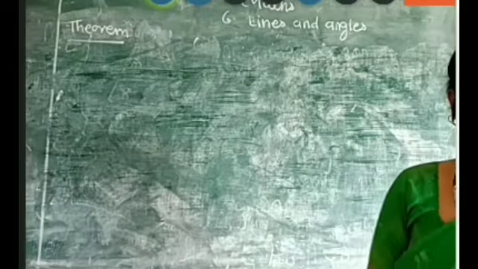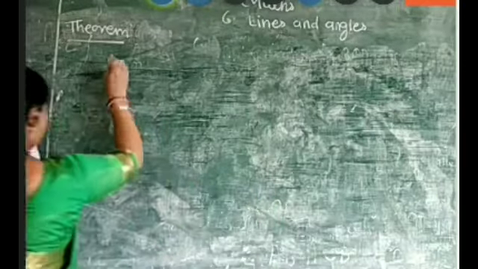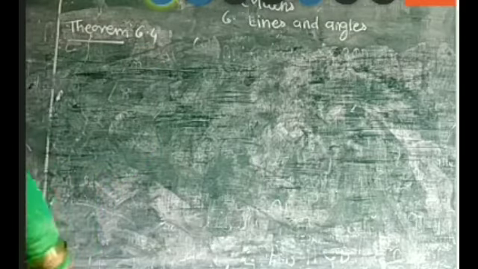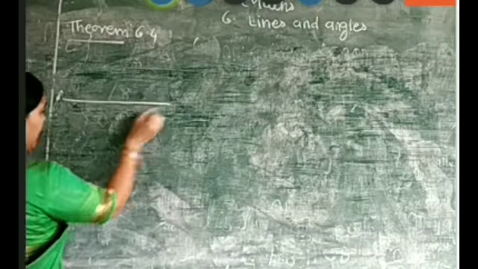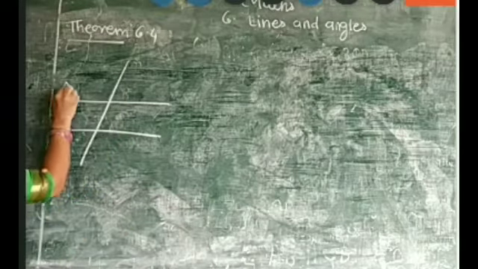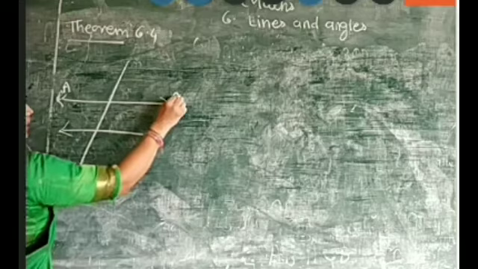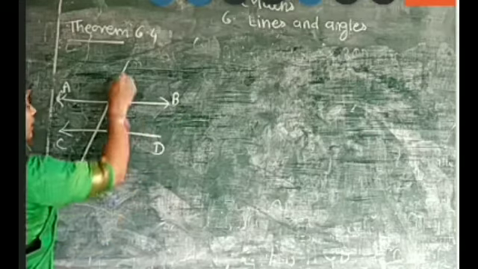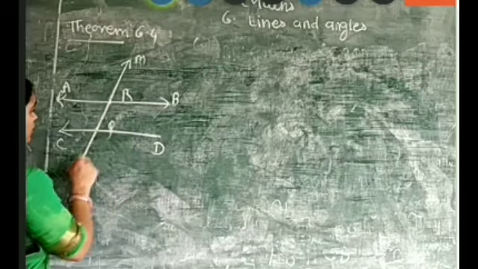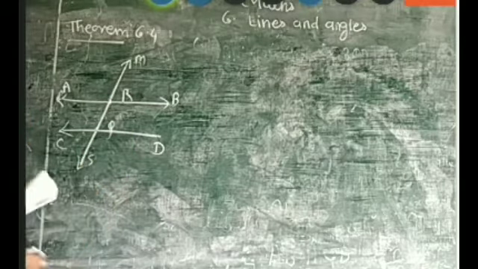So theorem 6.4, if a transversal intersects two parallel lines, here the lines are parallel and the transversal is intersecting. Give it names A, B, C, D, M, R, Q, S. Okay.